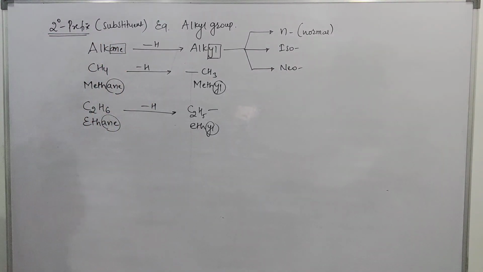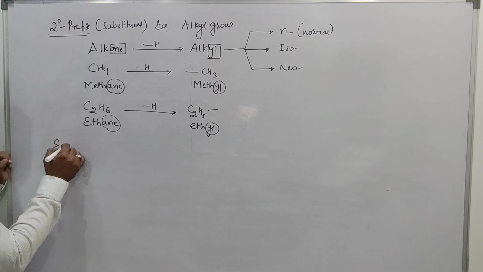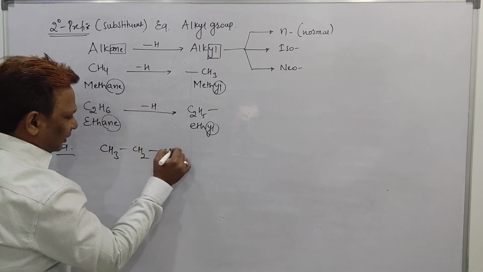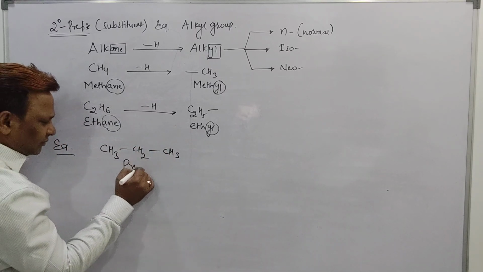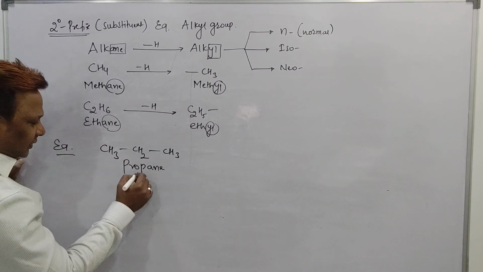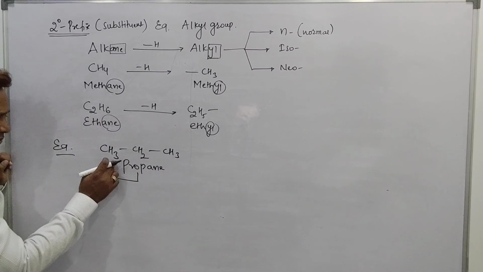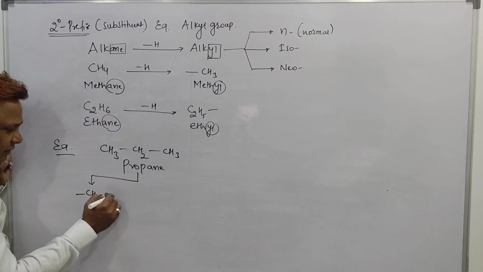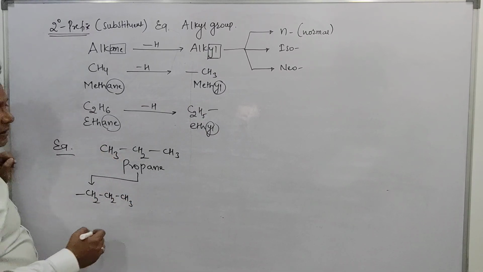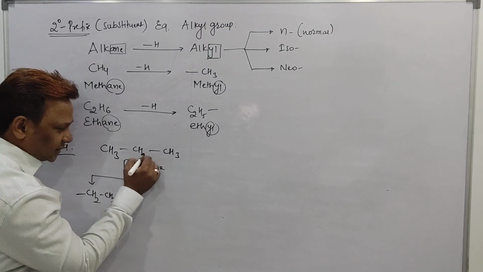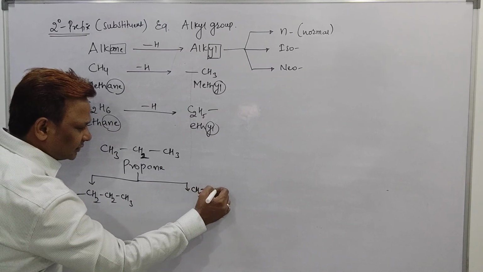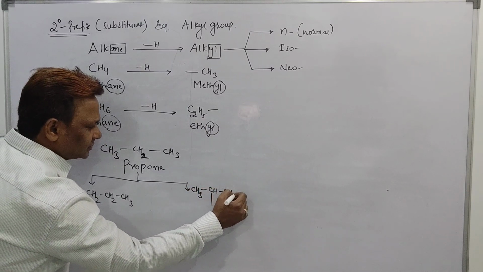So I want to go with one example for you. I will go with this one, which is another alkane. What is the name of this alkane? Do you know? Sir, the name of this alkane is propane. Now what I will do, I will take out a hydrogen atom from here. See beta, if I take out hydrogen from here, I will get CH2, then CH2 and then CH3, because I took one hydrogen from here. But now I want to take out hydrogen from this carbon. By taking out hydrogen from here, how does it look, you know? It is CH3, then CH, then free bond and again CH3.